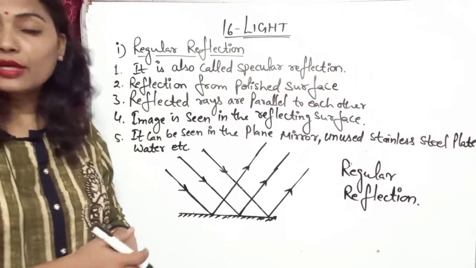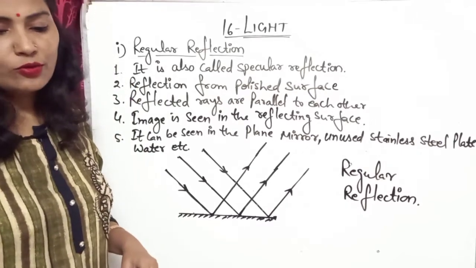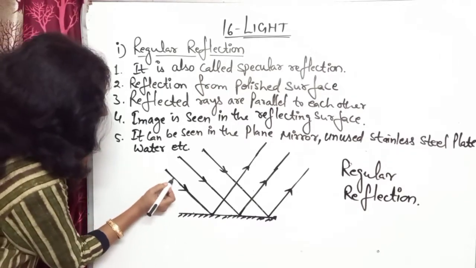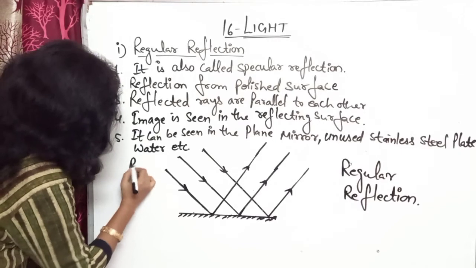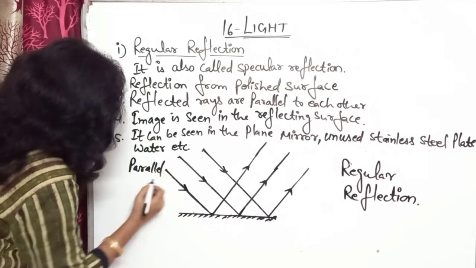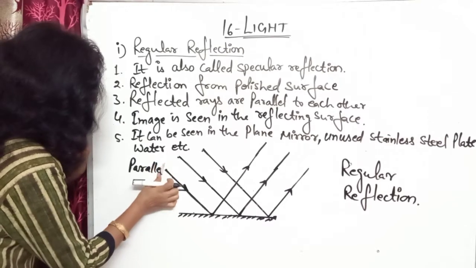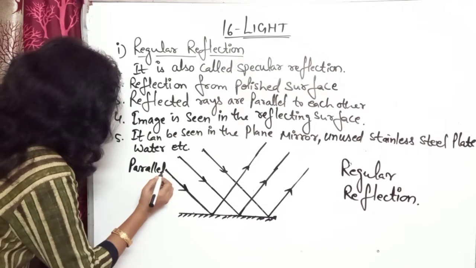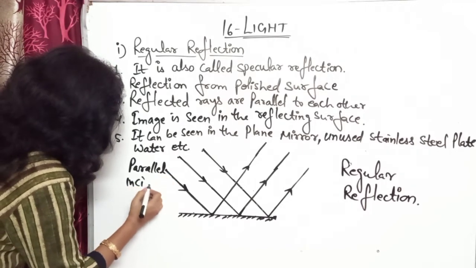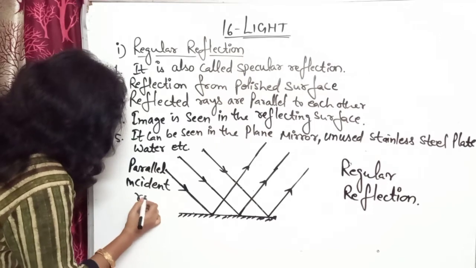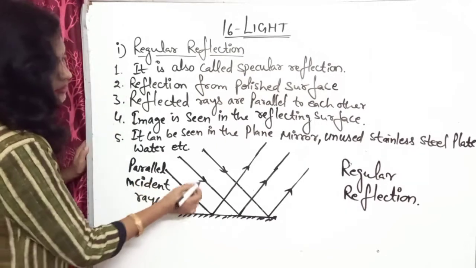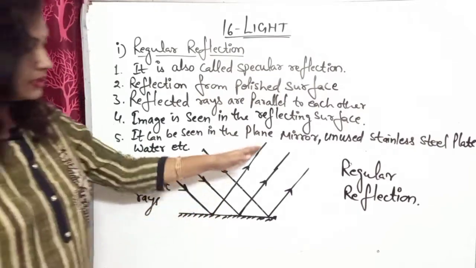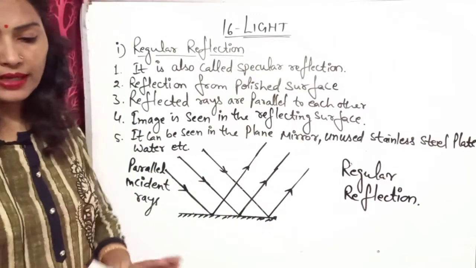This is the regular reflection. So you can write that parallel incident rays. These are the parallel incident rays, and these are the parallel reflected rays.